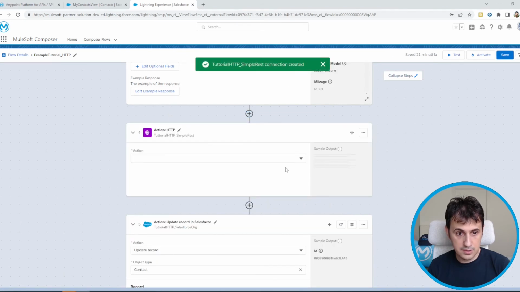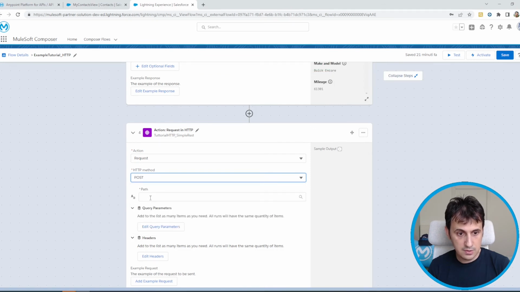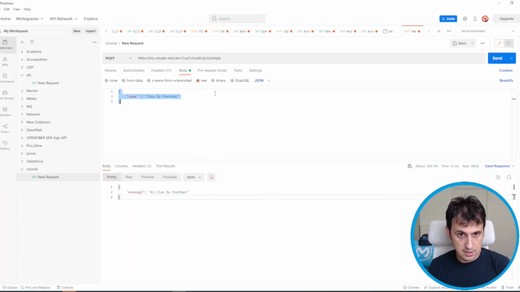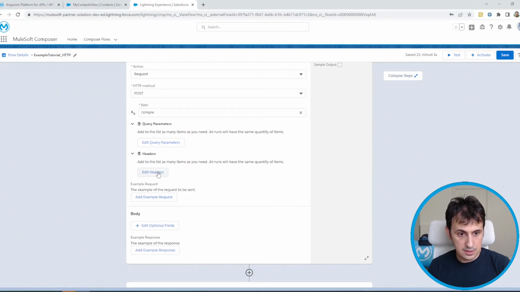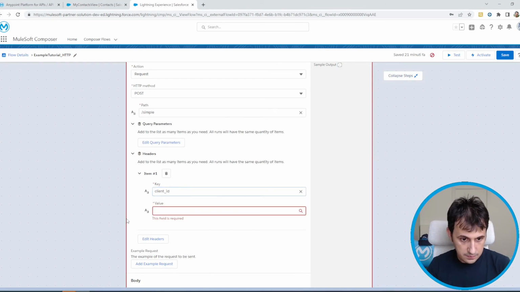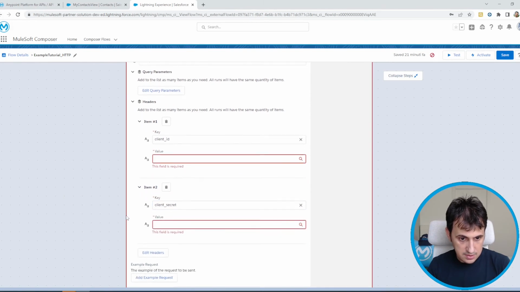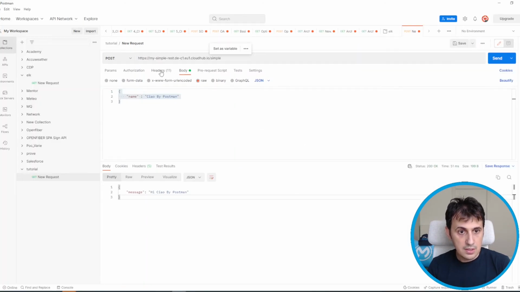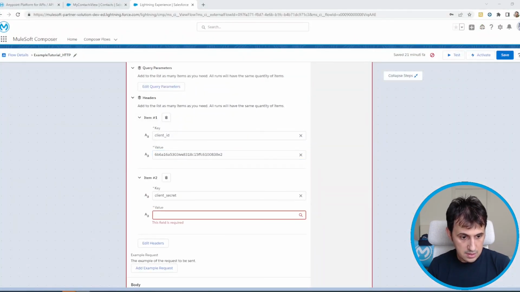Connection created. So we want to request, the HTTP method is post. The path, as I said before, is this one. So again the headers are this one: client ID, client secret, as I did before. This one is client ID, and this one is client secret.